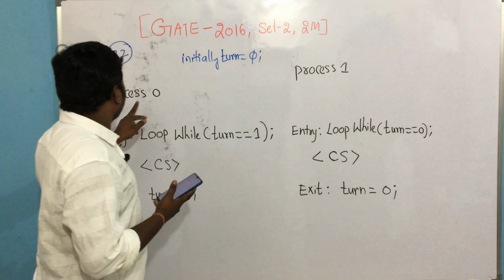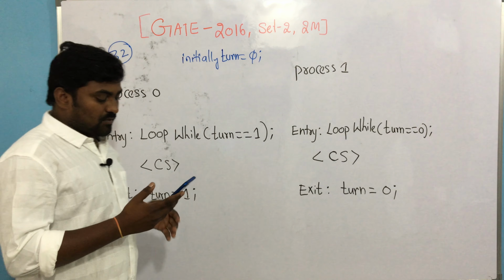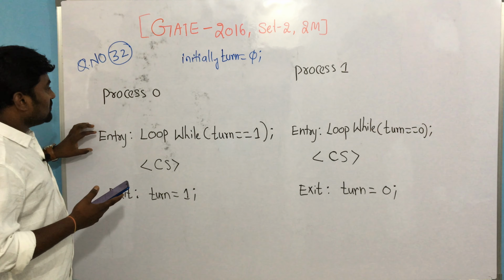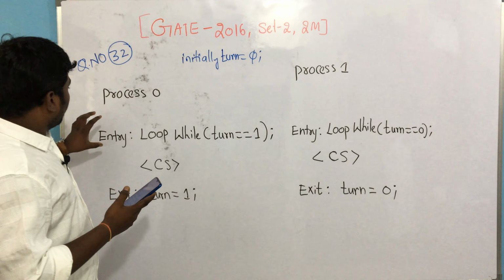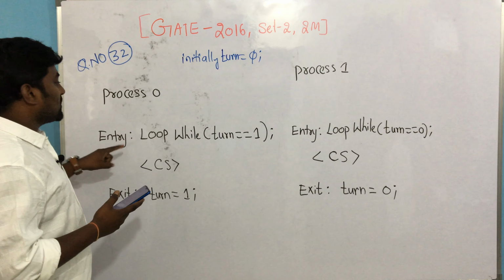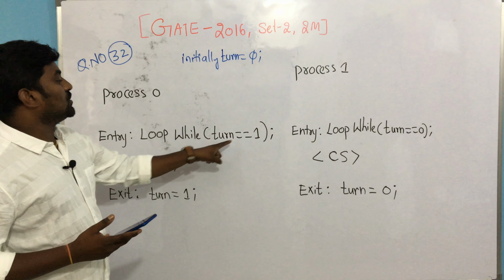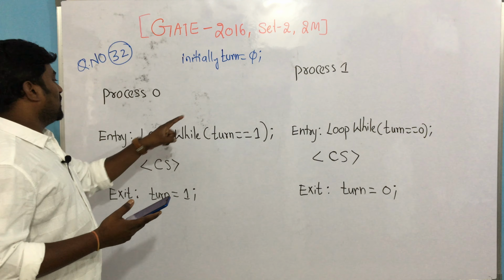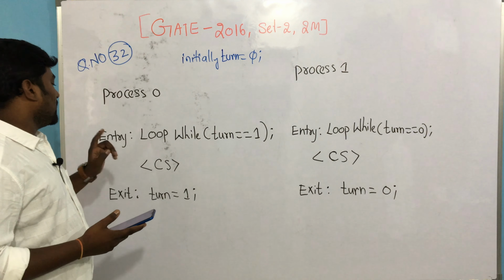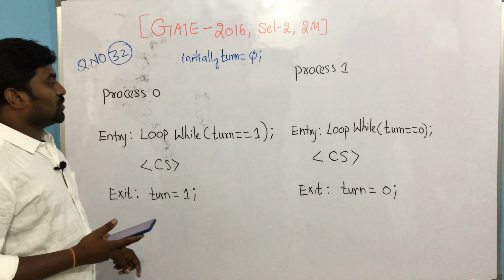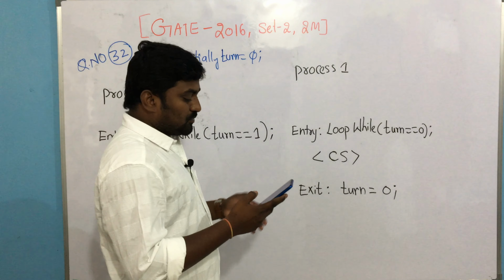There are two processes, P0 and P1, and look at this. The intention of these two processes is to access the critical section. They have an entry section. What entry? Loop while turn equal to 1 semicolon. If this is successful, then enter the critical section and on exit, make turn equal to 1. Similarly, the code for process P1 is given.